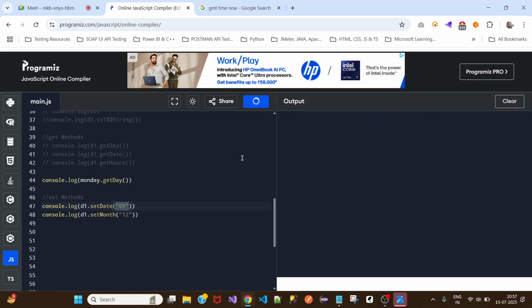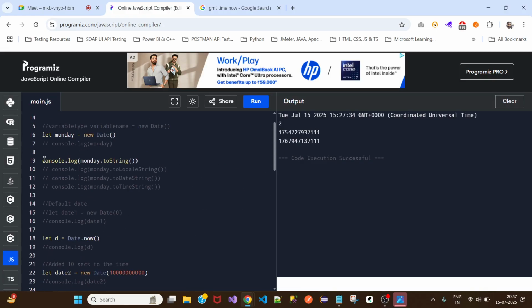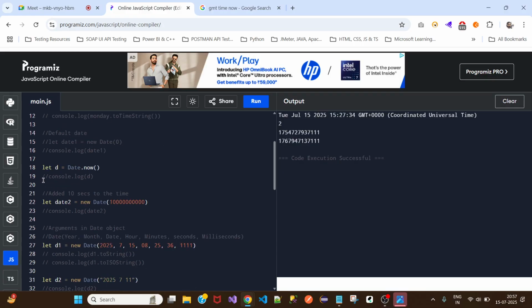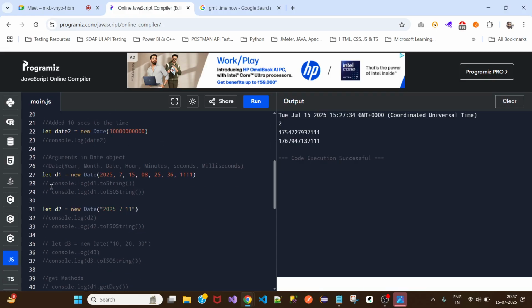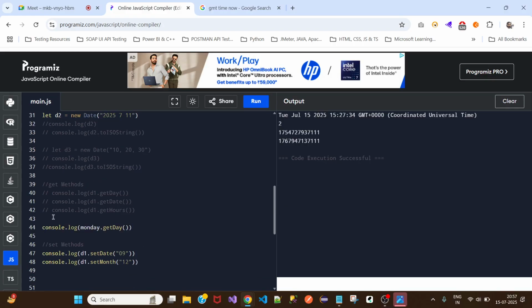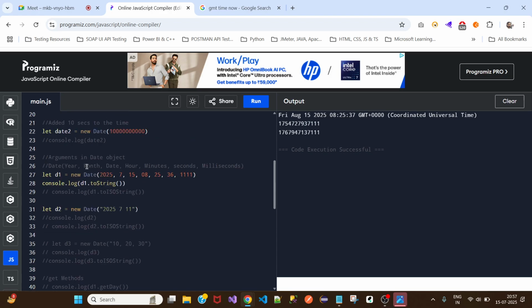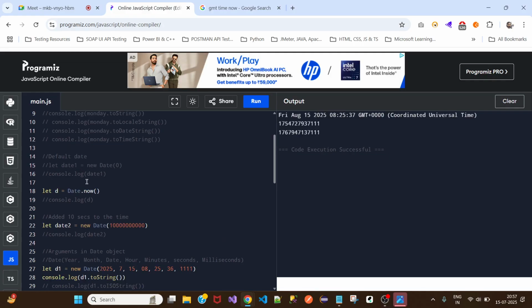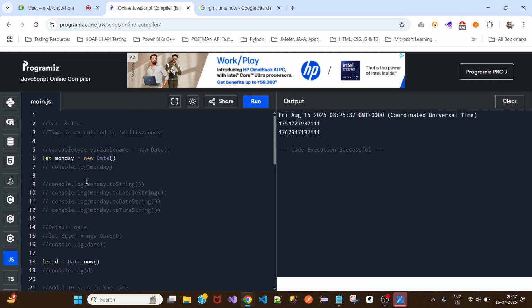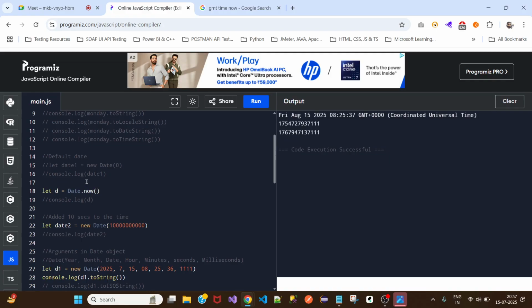Okay, when I run this, now you can see I didn't print it. You need to print D1. Yeah, print D1 and comment this out and now run this. Is there any other print statement?